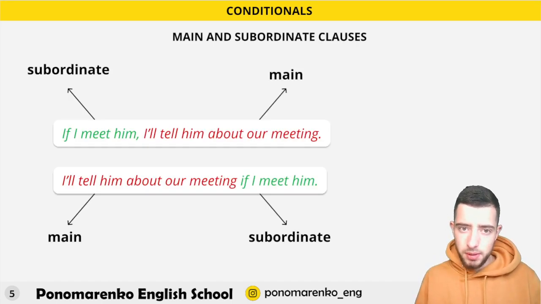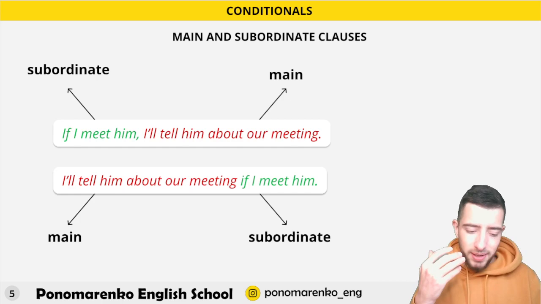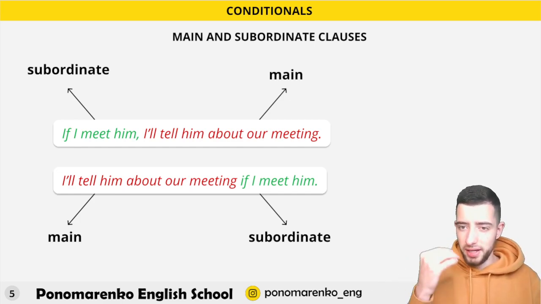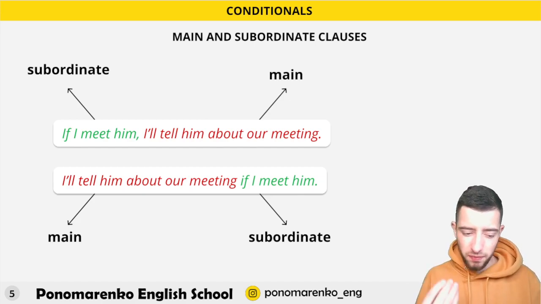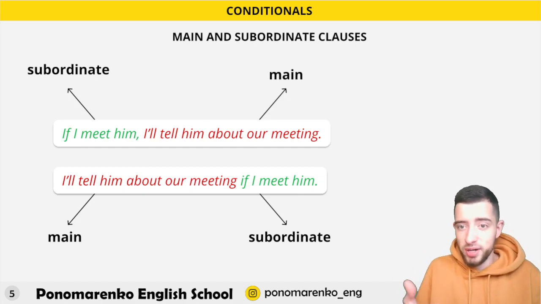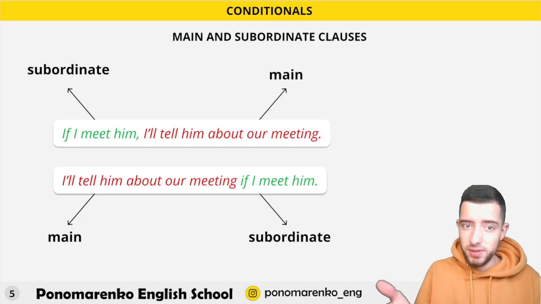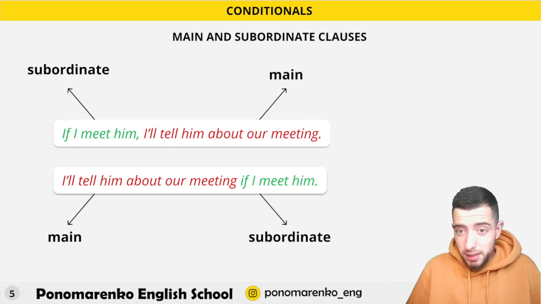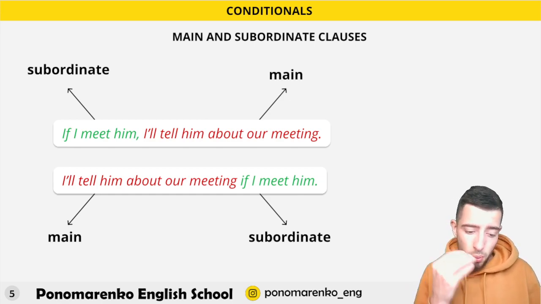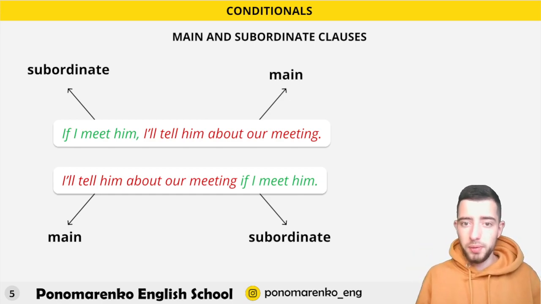More examples. If I meet him, I'll tell him about our meeting. So what's the result? The result is that this green area, or in easier words, the if part, is the subordinate part. If you have if, then this one is subordinate. Or another example: I'll tell him about our meeting if I meet him. Again, you see if, so where we have if, this one is subordinate.